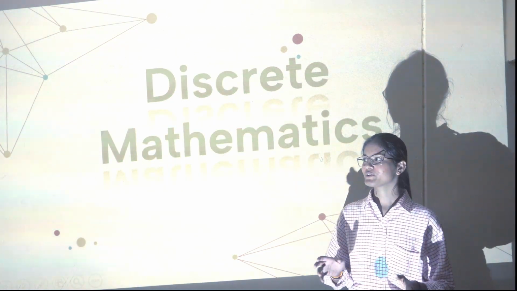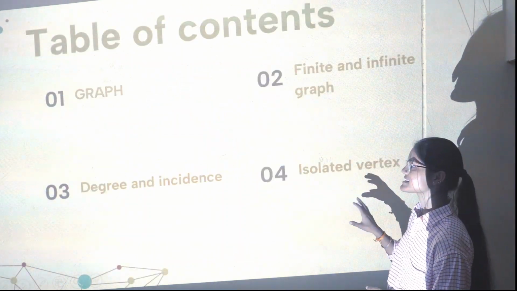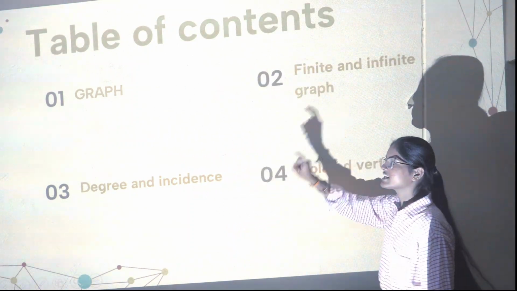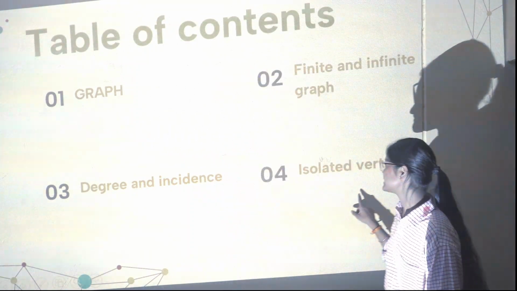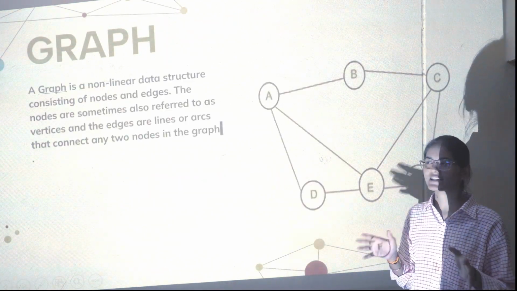Today we are going to discuss discrete mathematics. So today's topics are, first one is graph, second one is finite and infinite graph, third one is degree and incidence, and last one is isolated vertex. So now first we are going to discuss what is a graph.